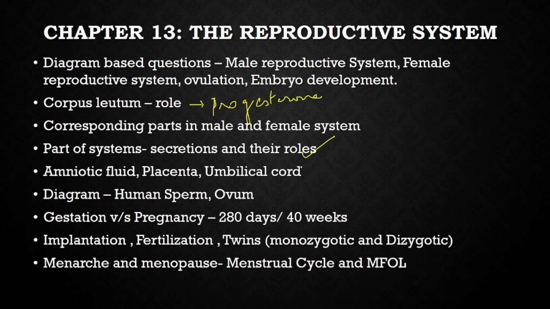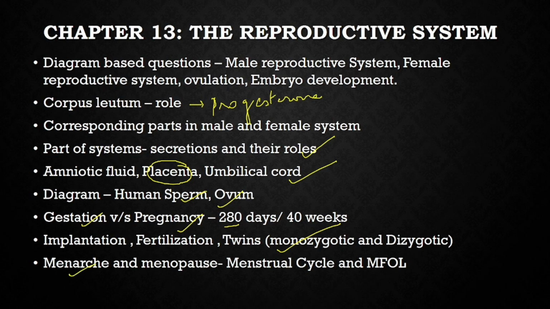Amniotic fluid, placenta, umbilical cord: what are their roles and functions, and what is the role of the placenta? Then a diagram of the human sperm and ovum can be asked. What is gestation? Gestation is the period of development of the fetus from the zygote stage to the full-term fetus, that is around 280 days. Pregnancy is the condition of the female who carries the baby in her womb. Implantation, fertilization, and twins, monozygotic and dizygotic, are very important for you, so go through the same.